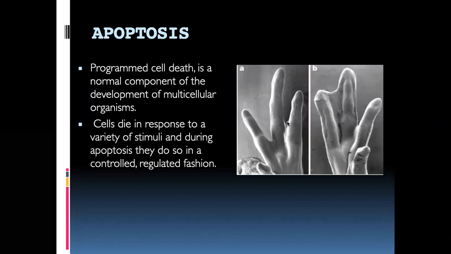Even our RBCs, what is the time limit for RBCs? 120 days. So after 120 days, how do they know that they have to die?